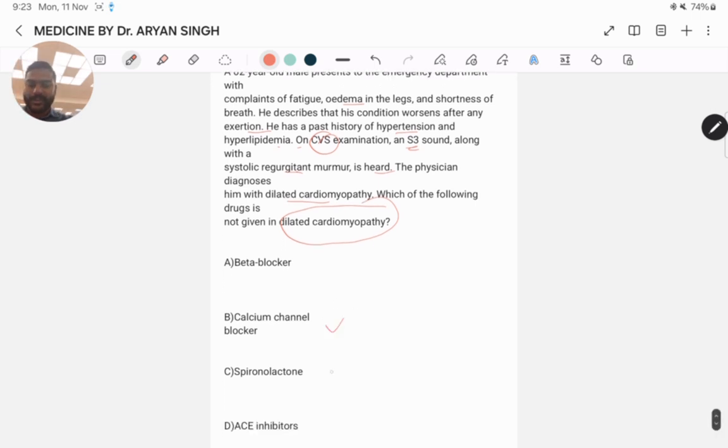Beta blocker, calcium channel blocker, spironolactone, ACE inhibitor. Calcium channel blocker is the best answer because dilated cardiomyopathy presents as heart failure with a low ejection fraction.